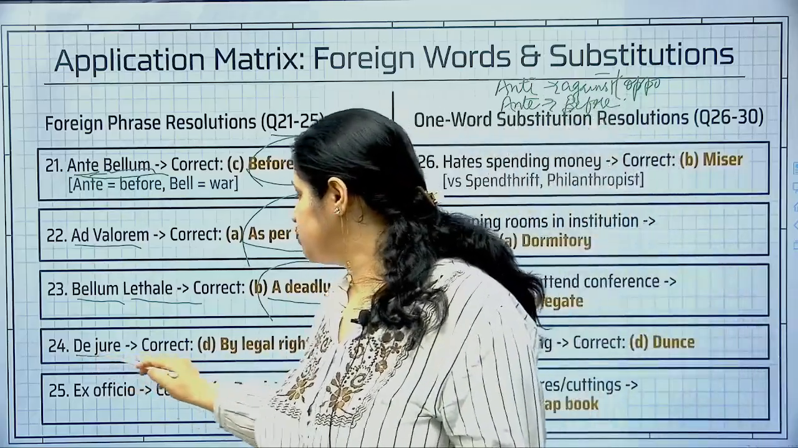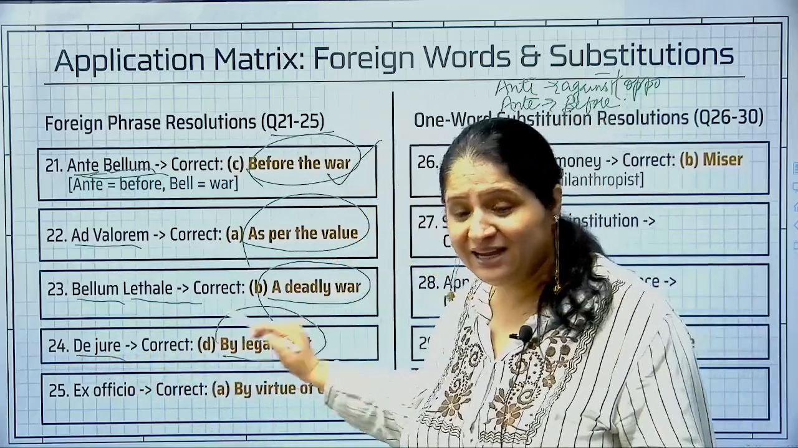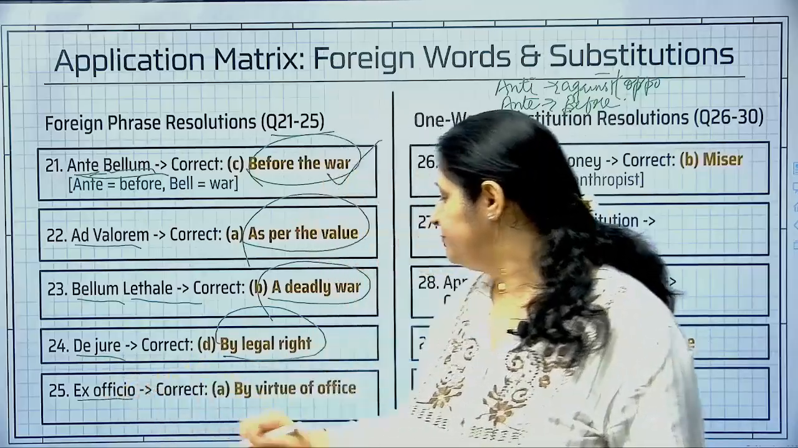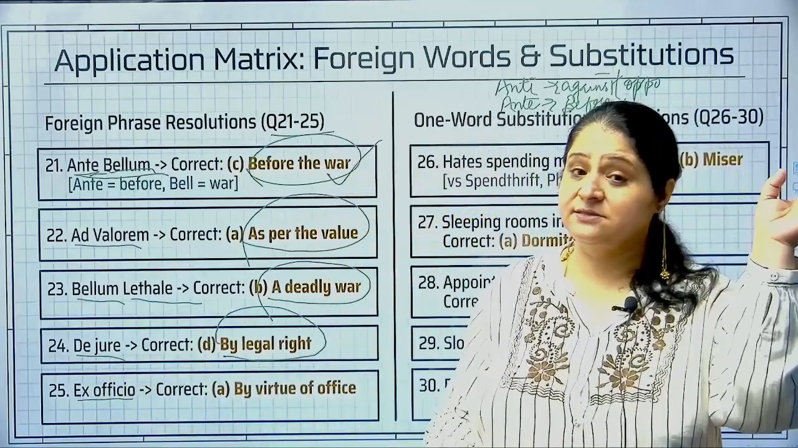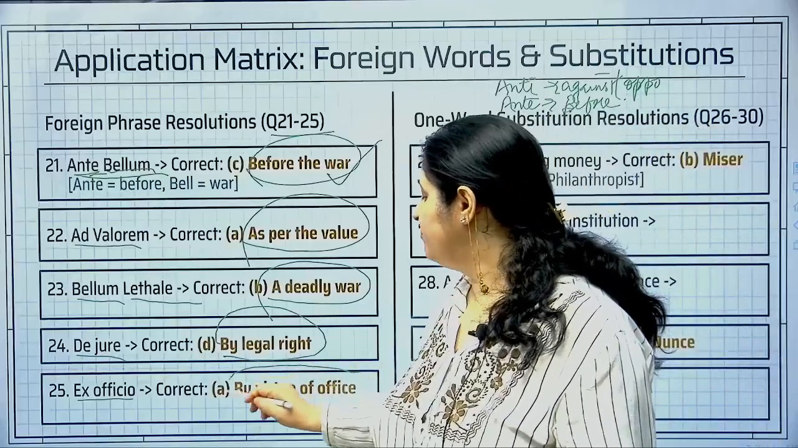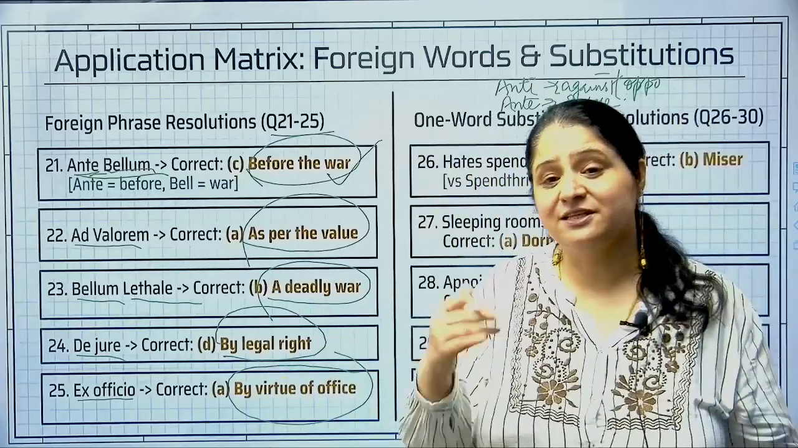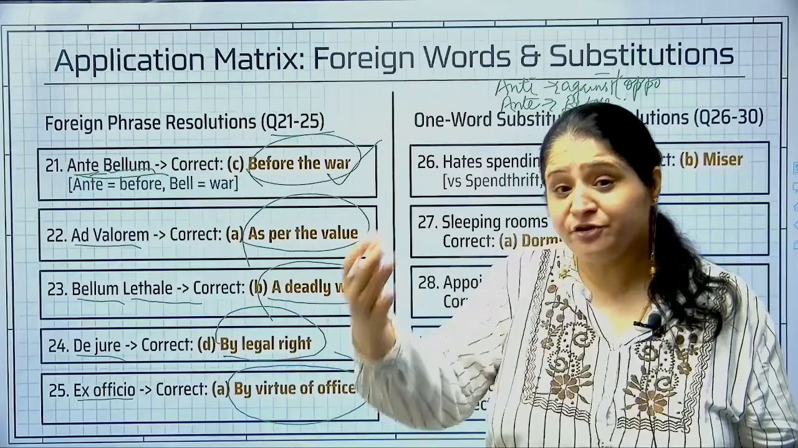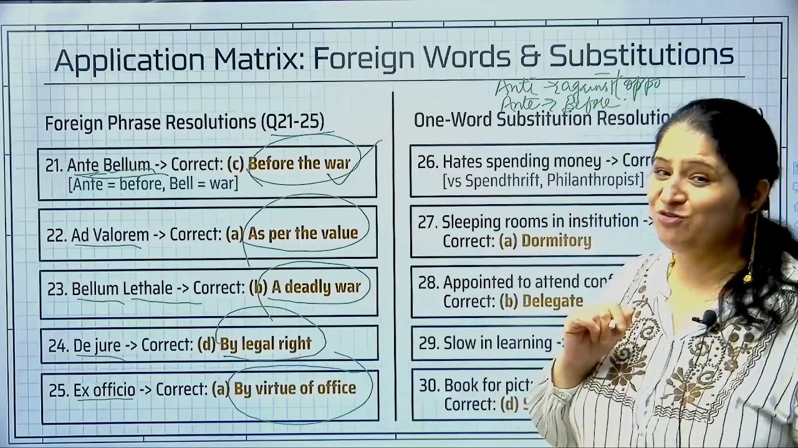De jure का मतलब होता है by the legal right, and then you have ex officio. Ex officio has nothing to do with ex, ठीक है, former नहीं. Ex officio means something that you get by virtue of office, जो आपको ऑफिस की तरफ से कोई चीज मिलती है because of your designation or position, that is called ex officio, right?